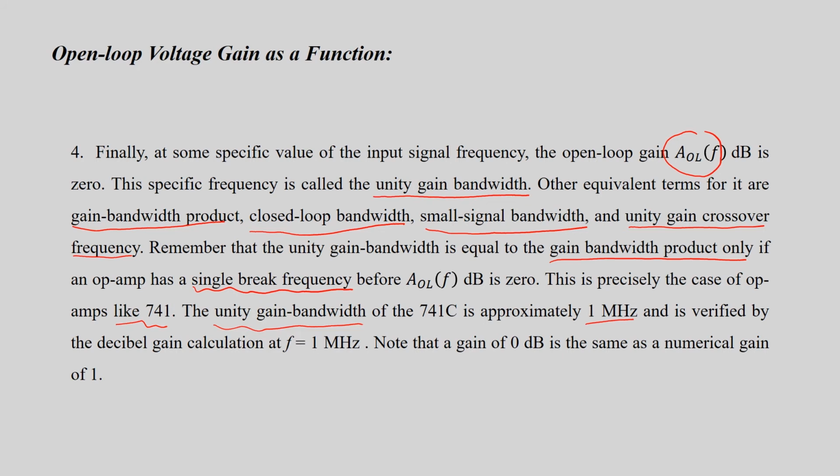This can be verified by the decibel gain calculations. At f equal to 1 MHz, the gain becomes 0 dB, which is the same as the numerical gain of 1, since the log of 1 is 0.